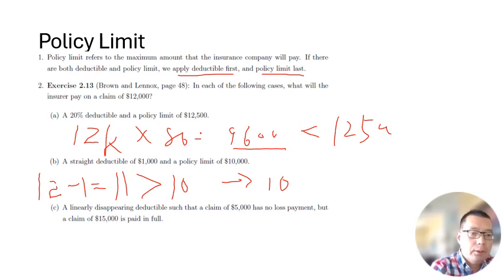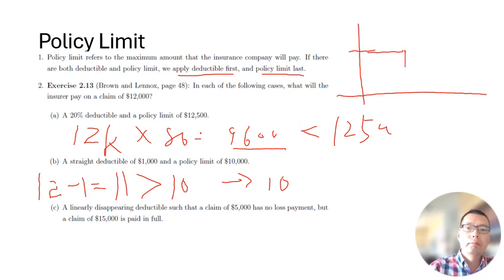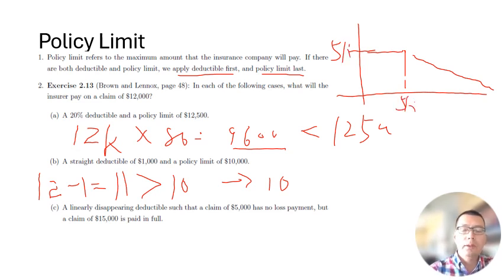Now the third one, a linearly disappearing deductible such that a claim of 5,000 has no loss payment, but a claim of 15,000 is paid in full. Again, in this case, we need to draw a picture. 5K is the threshold for whether you get the deductible or not.